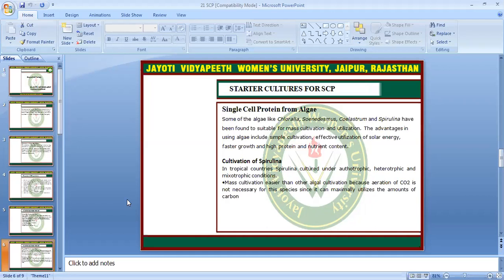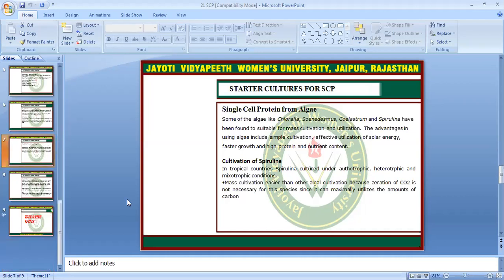We can get single cell protein by cultivating Spirulina in tropical countries. Spirulina can be cultured under autotrophic, heterotrophic, and mixotrophic conditions. Mass cultivation is easier than for other algae because aeration with CO2 is not necessary for this species, since it can maximally utilize the amount of carbon.